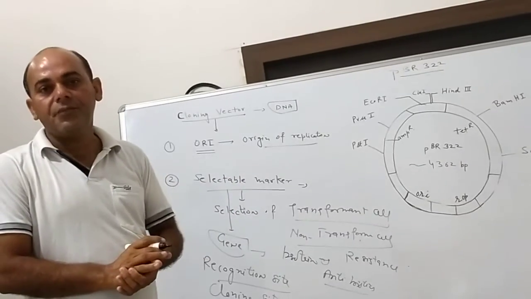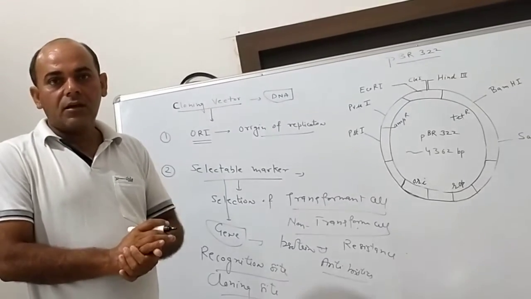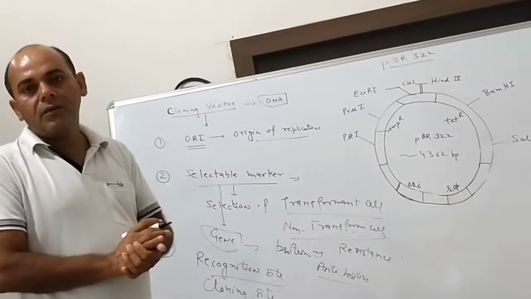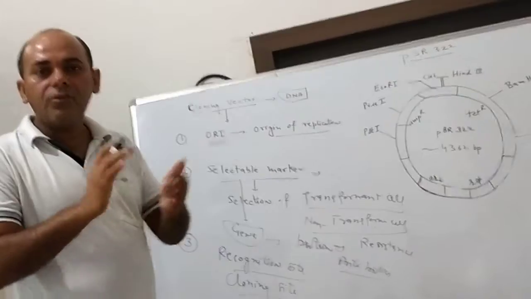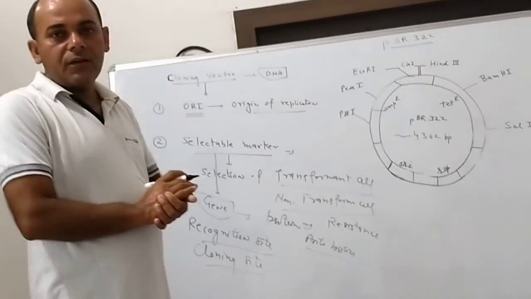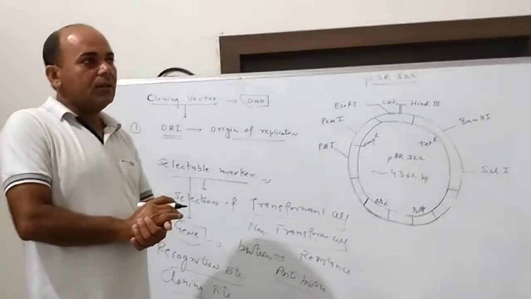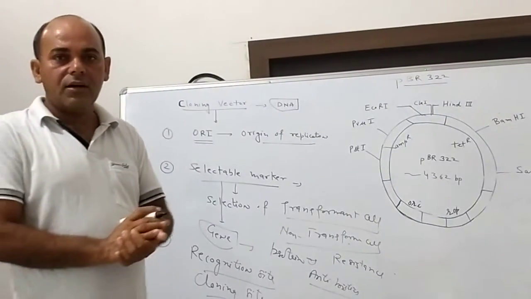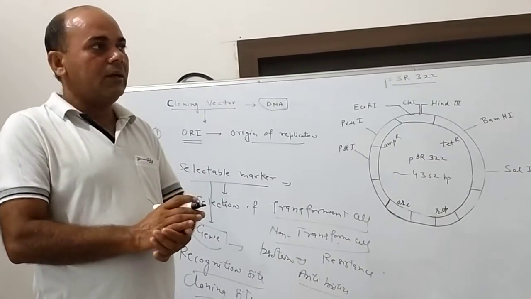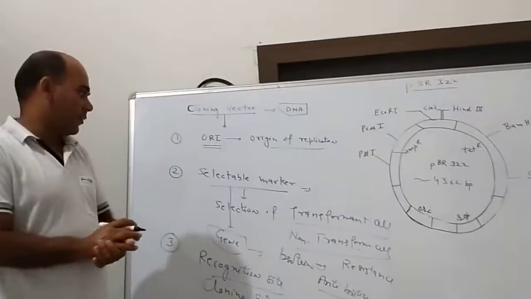The second one is called a bacteriophage. That is also used as a vector. The third is called a virus. There are different classes of virus which can be used in biotechnology. Out of so many, the most common is called a retrovirus. You know very well another name of retrovirus: it is called HIV. HIV is a retrovirus because in HIV the genetic material is RNA. This RNA is reverse transcribed to form DNA, that's why it shows reverse transcription. Due to these unique features, it is called a retrovirus.